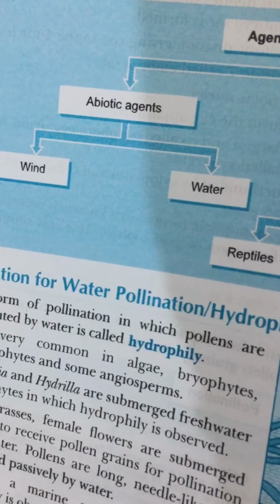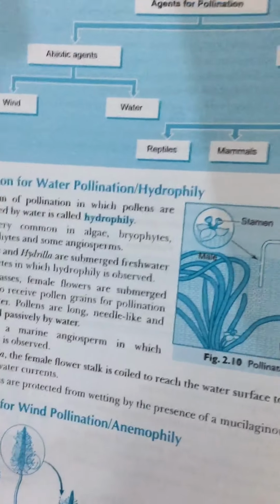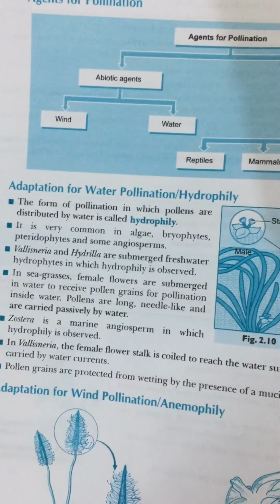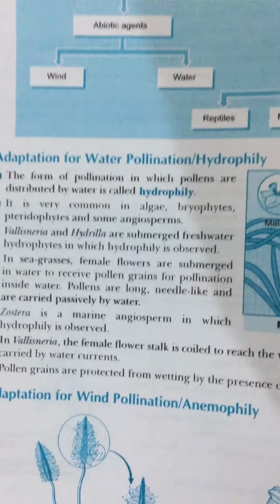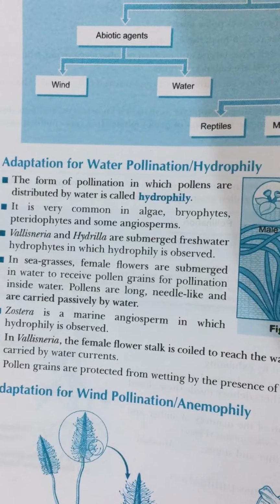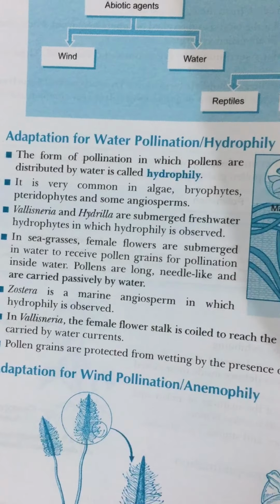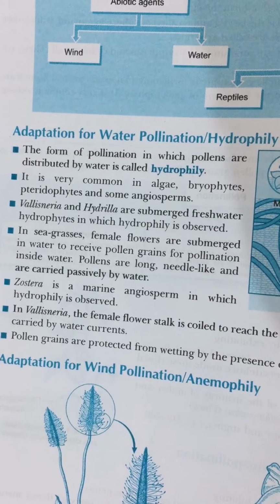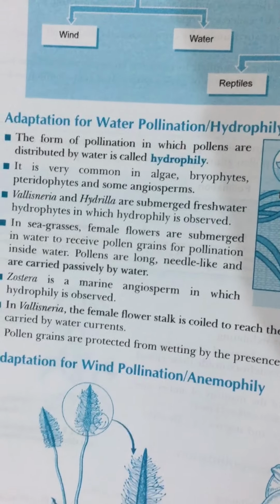Pollen grains coming in contact with the stigma is a chance factor in both wind and water pollination. The term used for wind pollination is anemophily, and the term used for water pollination is hydrophily. So to compensate for these uncertainties and associated loss of pollen grains, the flowers produce enormous amount of pollen grains. That means the pollen grains are always produced in large numbers when compared to the number of ovules available for pollination. Pollination by wind is more common among abiotic pollinators.